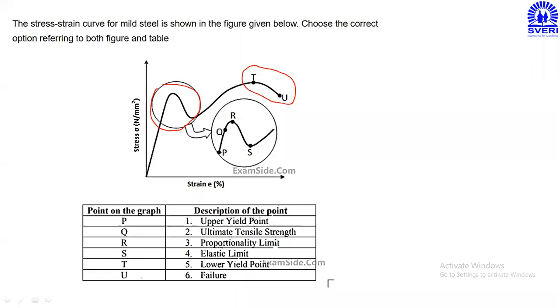Now you have to identify and match the pairs. That is, what P indicates, what Q indicates, what R indicates, what S indicates, what T indicates, and what U indicates. So in front of P, out of this 1 to 6, which point is applicable? You have to write P-1, P-3, P-4. Then for Q, which point is applicable? Out of 1 to 6, you have to write down that particular point.